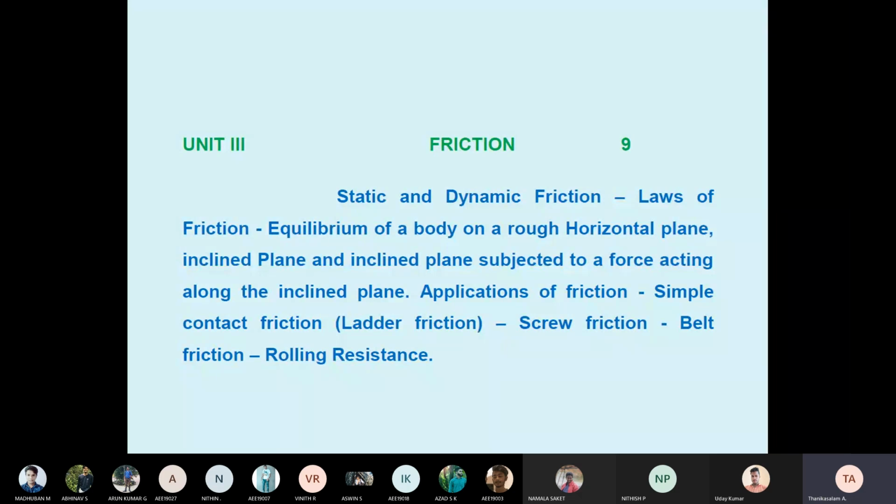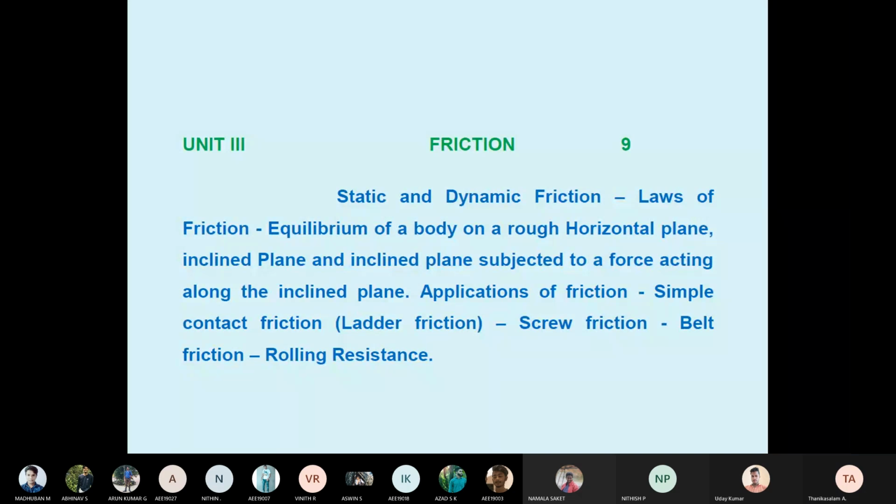When one body tries to move with another one, the force developed is called friction, or frictional force, or frictional resistance. Friction always acts opposite to the motion of the body. Suppose a body is moving to the right side, the friction is developed on the left side, at the bottom of the surface.